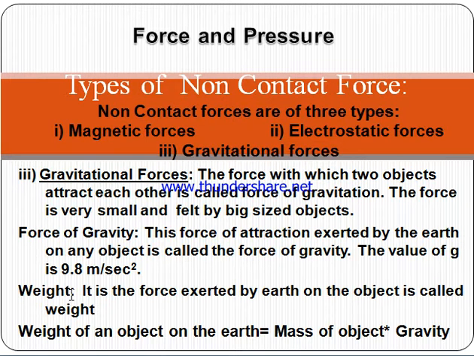What is weight? Weight is the force exerted by the earth on an object. To calculate the weight of an object on earth, multiply the mass of the object with the gravity, that is 9.8, and you will get the weight of the object.